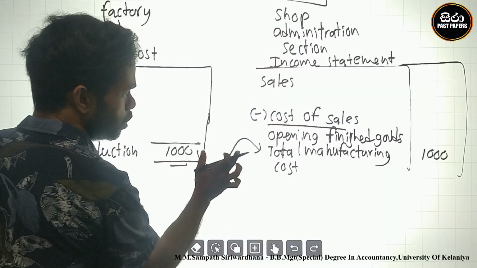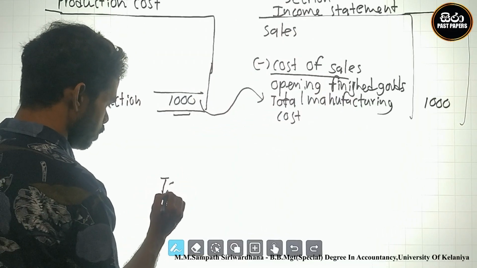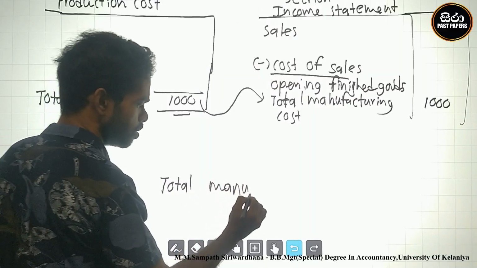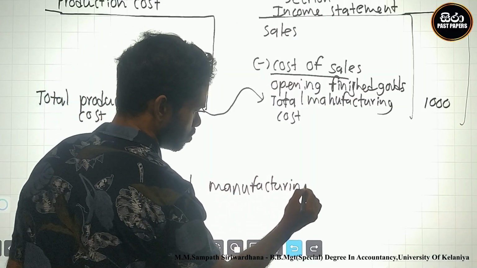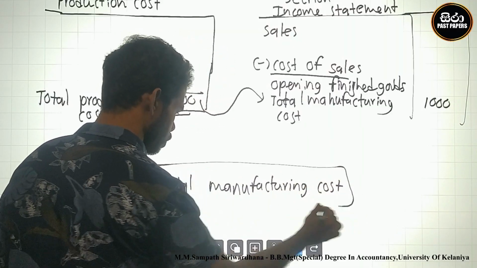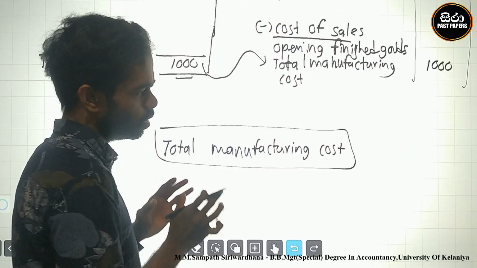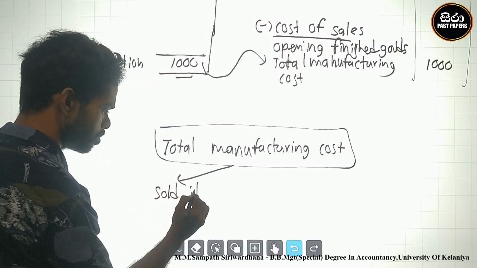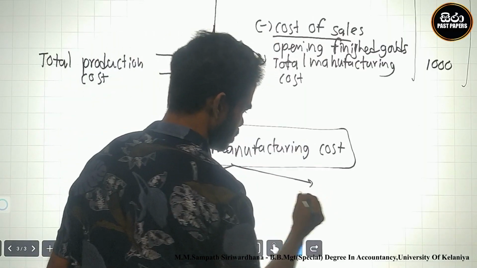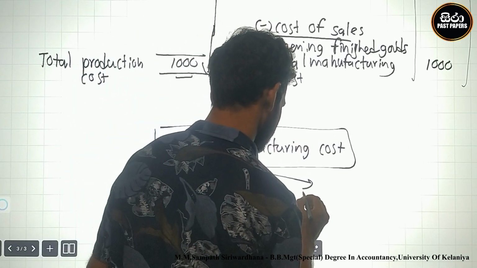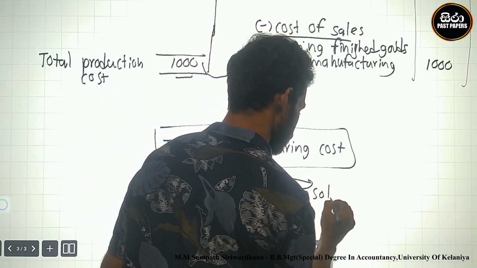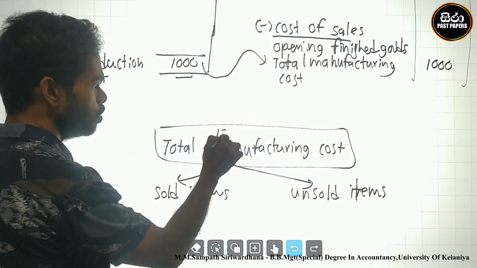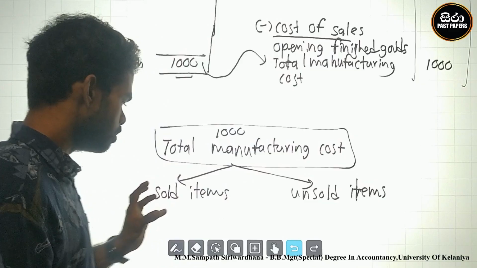Therefore I divide the total manufacturing cost into two items: items that should be sold, and items of these fish buns that are not sold, the unsold items.